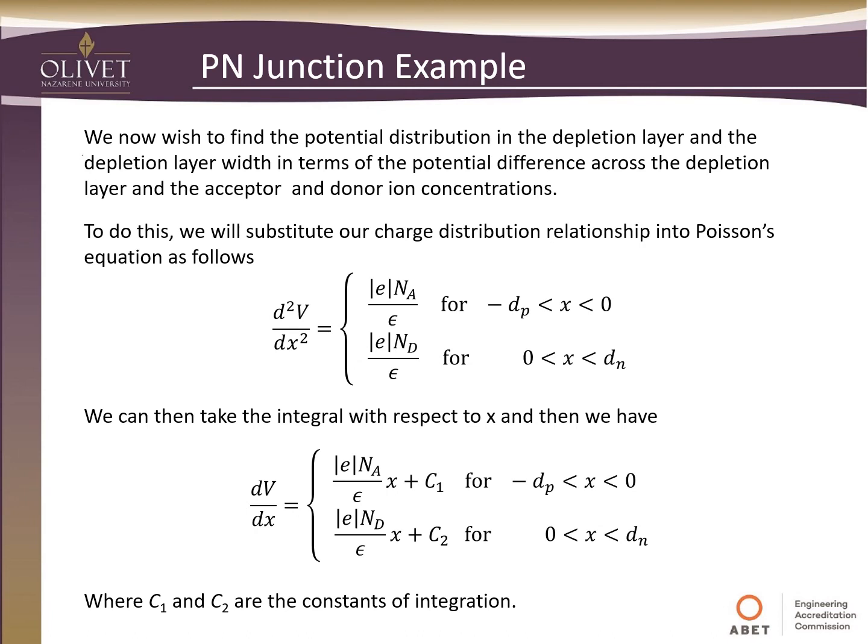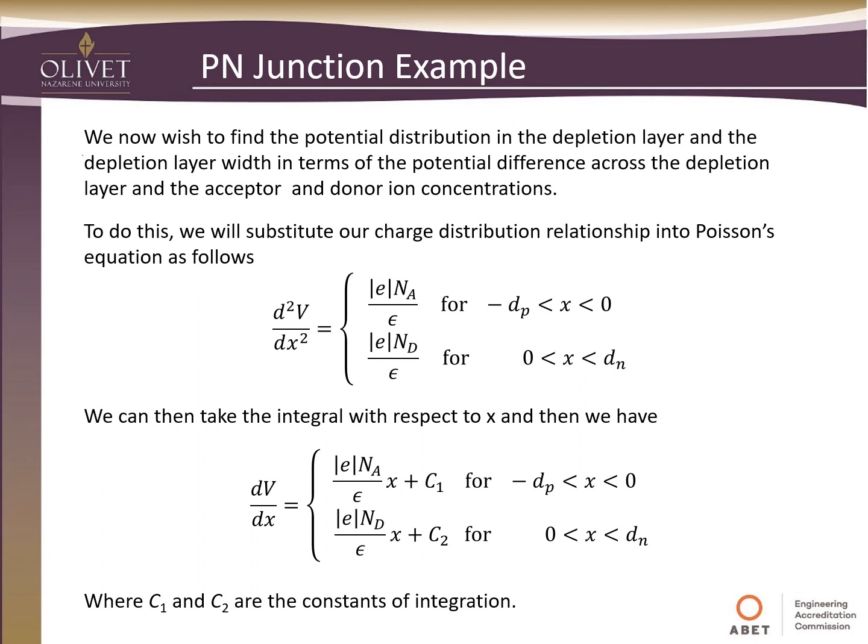So we now wish to find the potential distribution in the depletion layer and the depletion layer width in terms of the potential difference across the depletion layer and the acceptor and donor ion concentrations. To do this, we will substitute our charge distribution relationships into Poisson's equation. This is where Poisson's equation comes in handy, right?